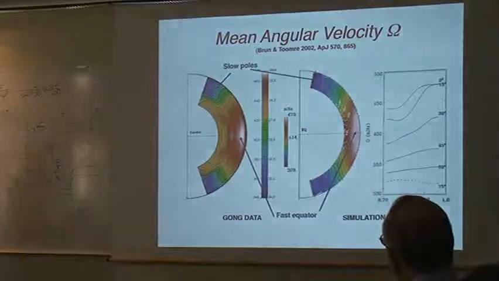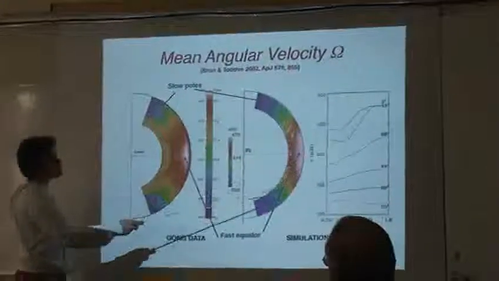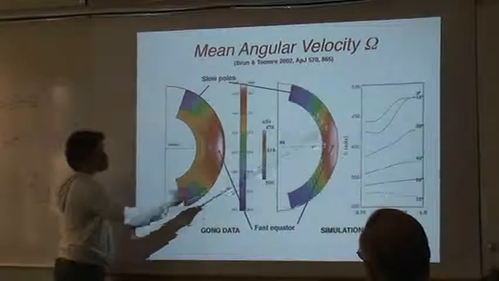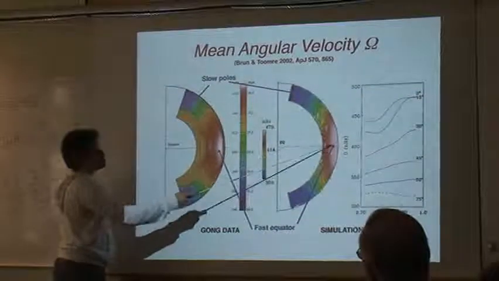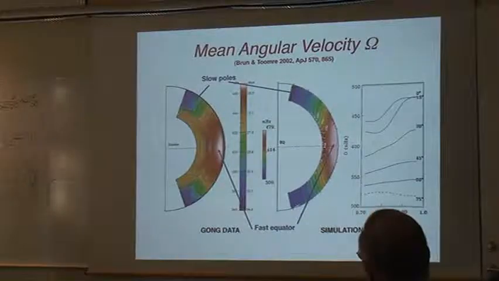And of course, when you look at that, depending on the parameters you have, you can get some semblance of the differential rotation. So it's not perfect. You still have a little bit of cylindricity, but you do get fast equator, slow pole. It's not perfect in that case, but we have better cases.